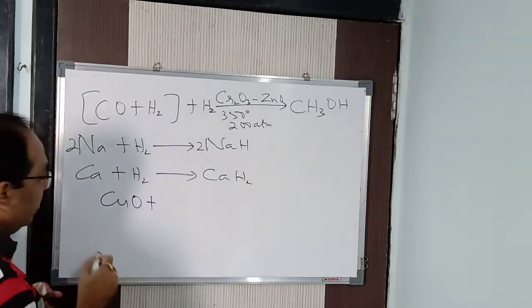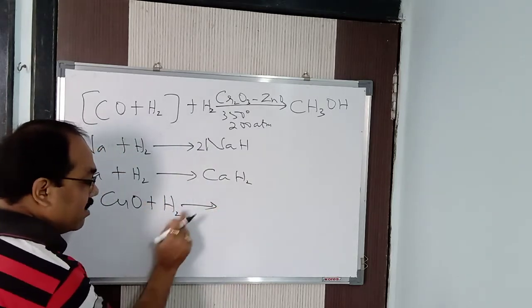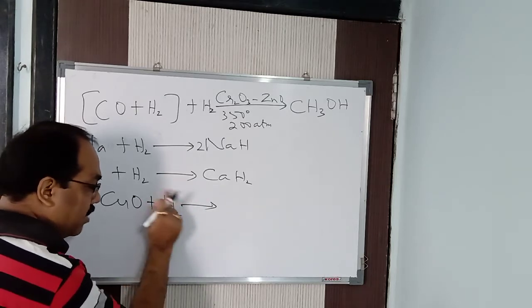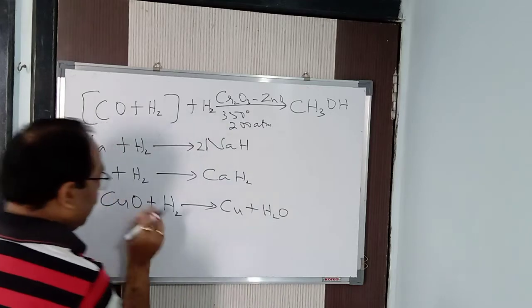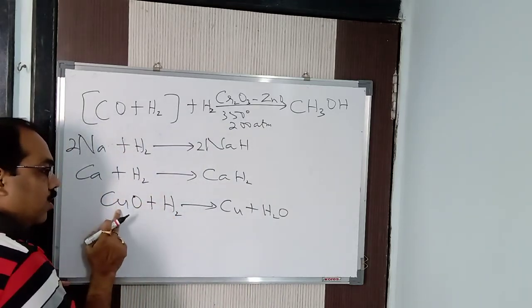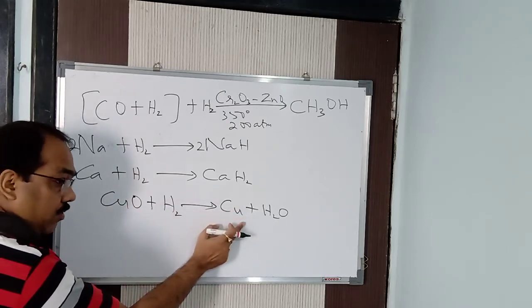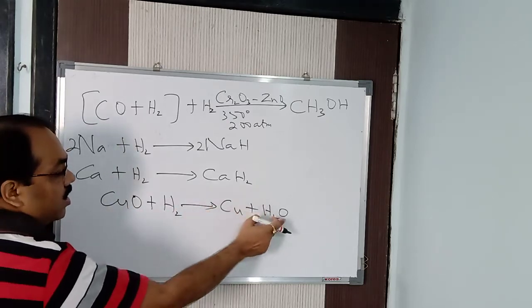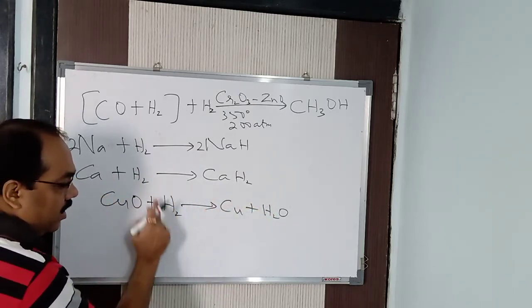Alright. So we will see copper oxide when it is reduced with hydrogen. Here hydrogen acts as a reducing agent. Remember that. It forms copper plus water. So in this reaction, hydrogen acts as a reducing agent. It reduces copper oxide to copper, and hydrogen gets oxidized to form water. Hydrogen acts as a reducing agent.